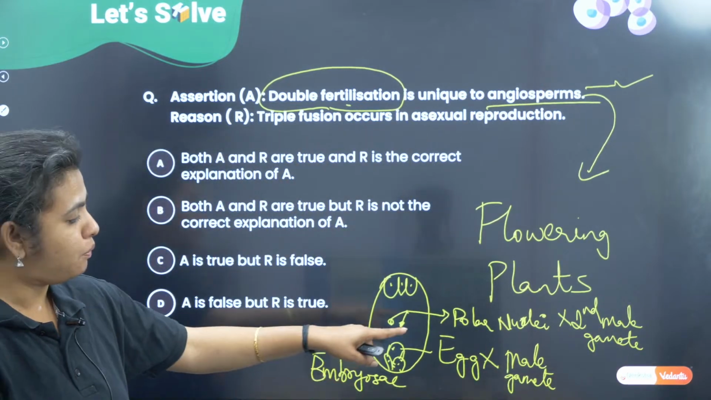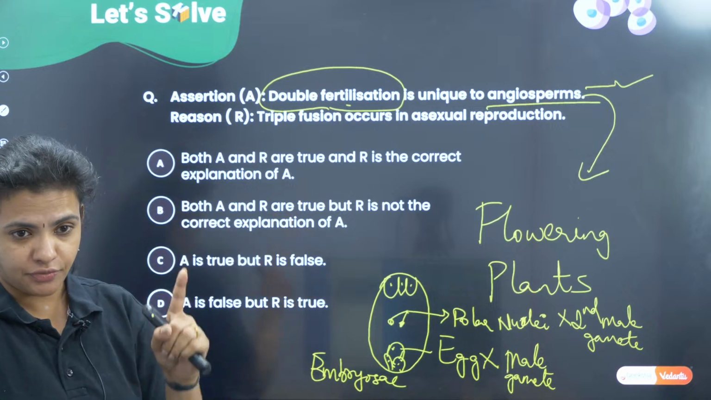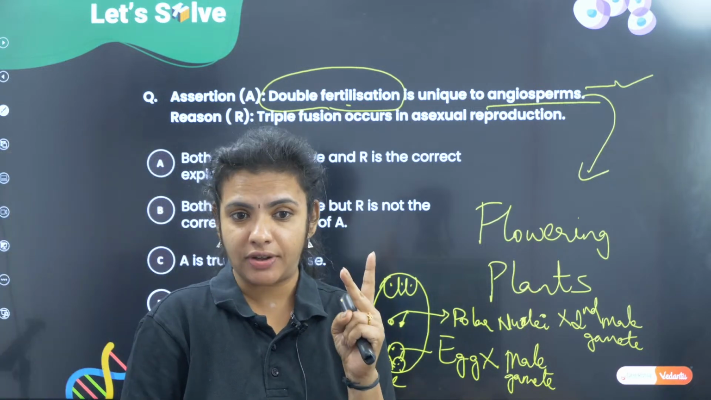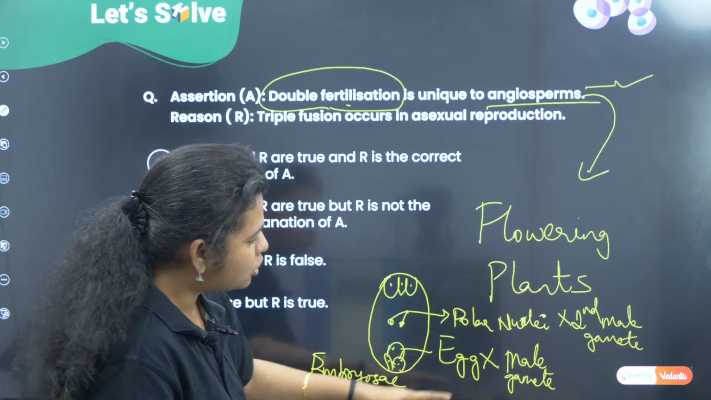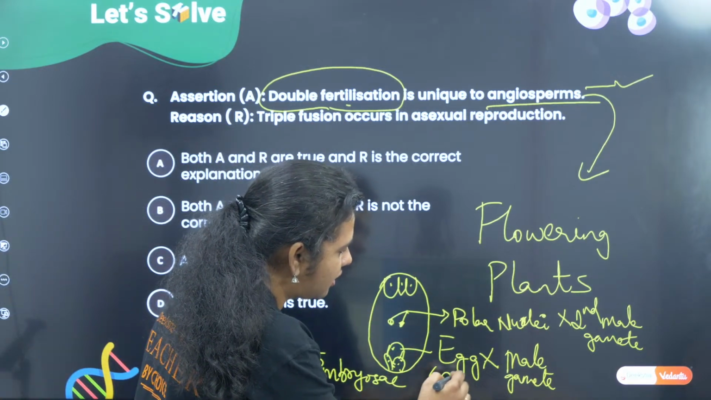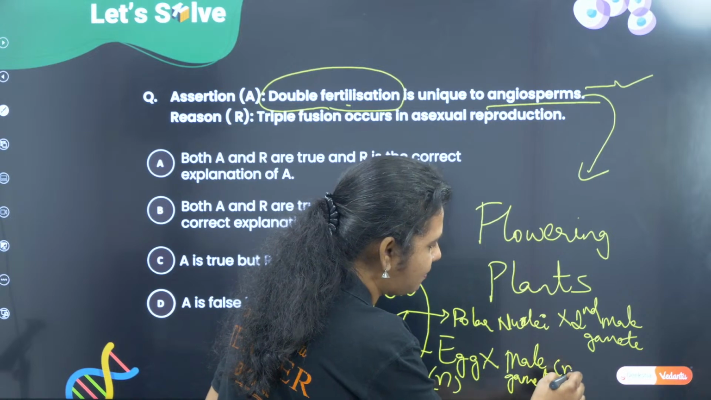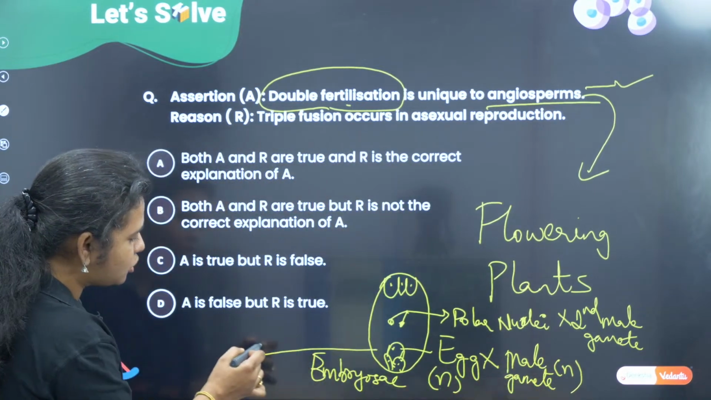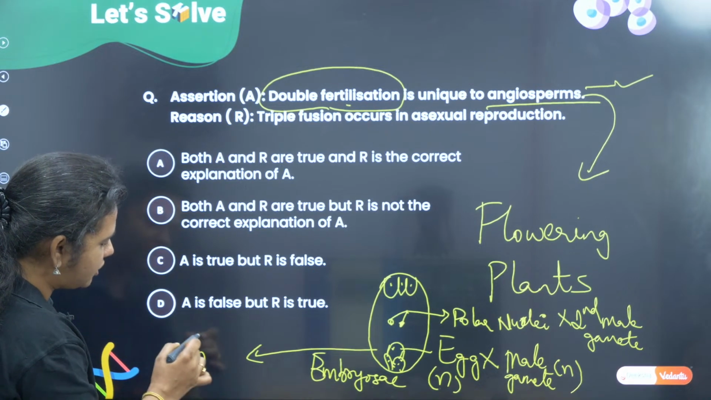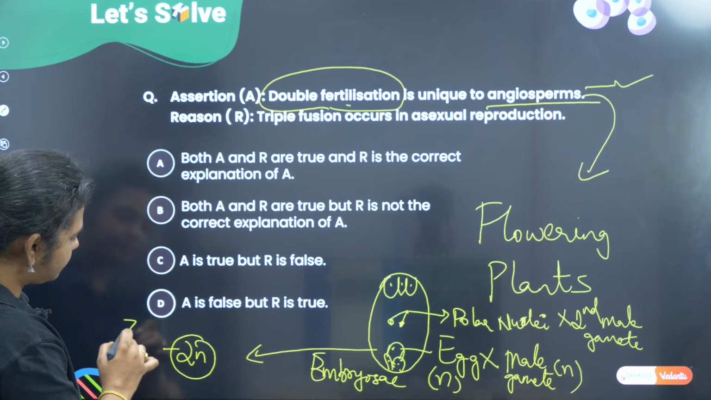So one is fusing with the egg, the other one is fusing with the polar nuclei. The egg is haploid here, the male gamete is haploid here. So we have N and N here, which is going to give a diploid individual, that becomes the zygote.